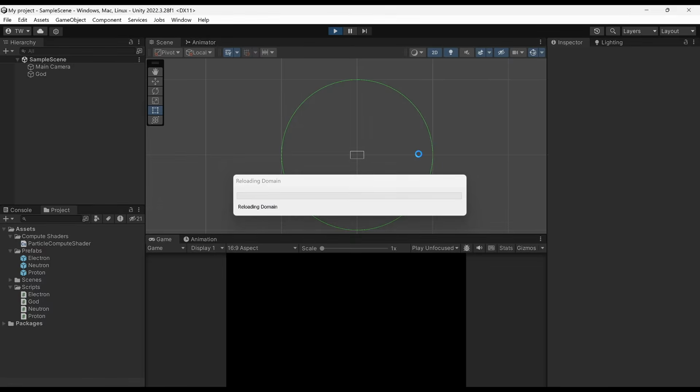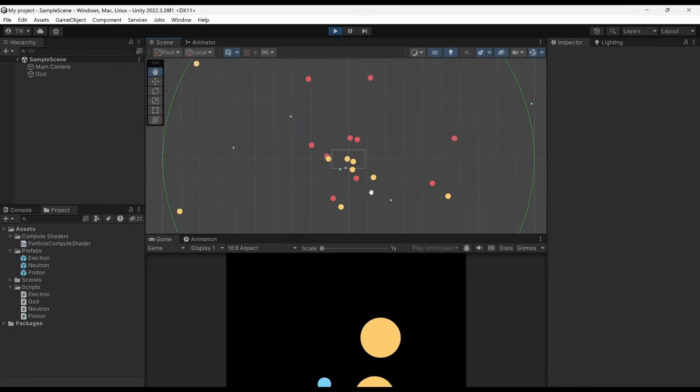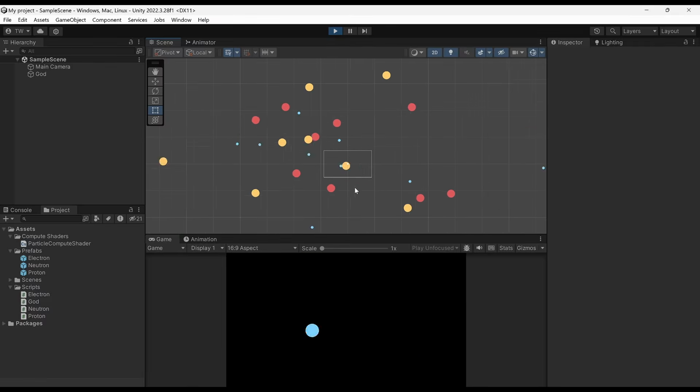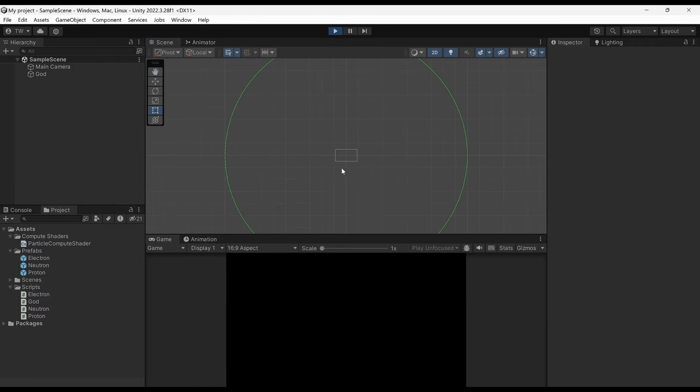Alright, let's try it. I'm actually kind of excited to see what this does. Oh dear. I wonder if the force from the strong force is just flinging them when they get too close. I think it's just flinging them away. Okay, let's just see what happens when we add 1 neutron and 2 neutrons. Okay, let's add 1 more.